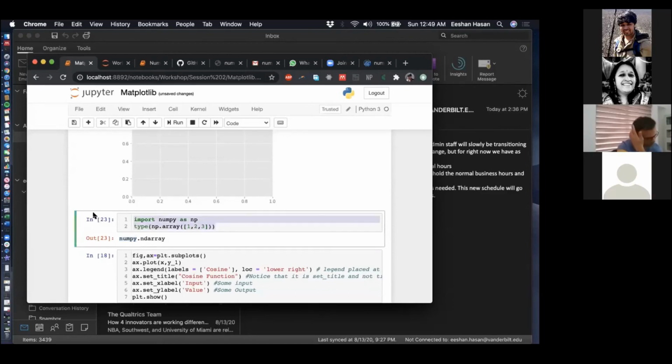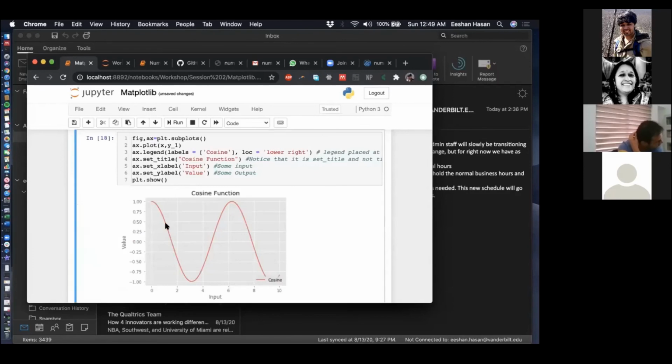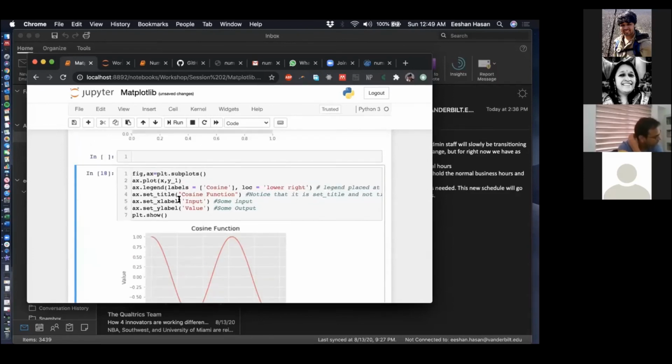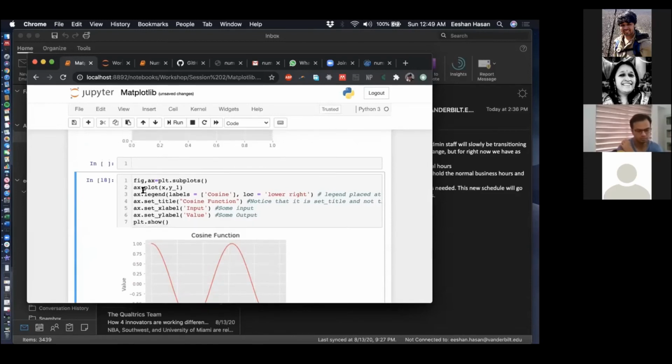Basically, that's what it means. I hope that's a little clearer. So now we are changing the ax object. We're not changing the plt. We're not looking at the properties of plt. We're looking at the properties and functions within ax, right?